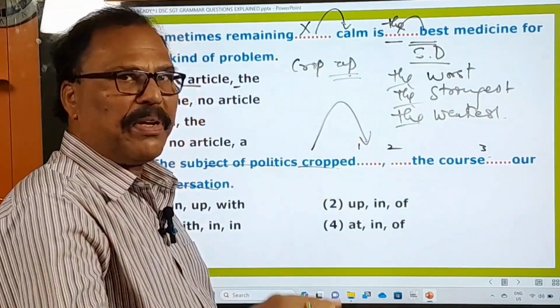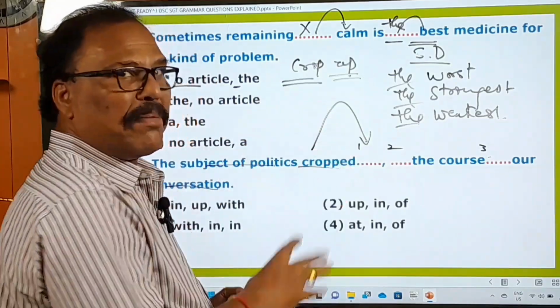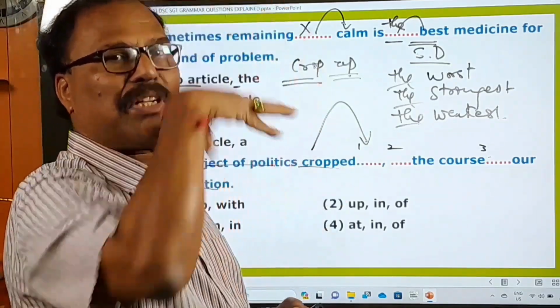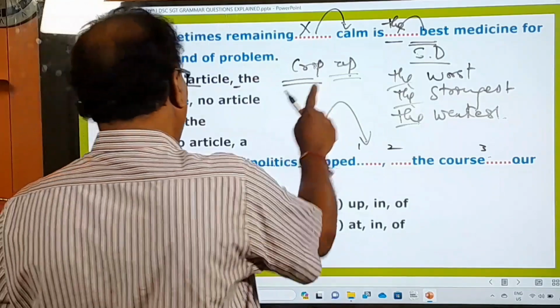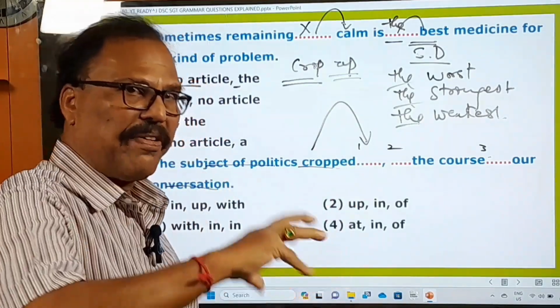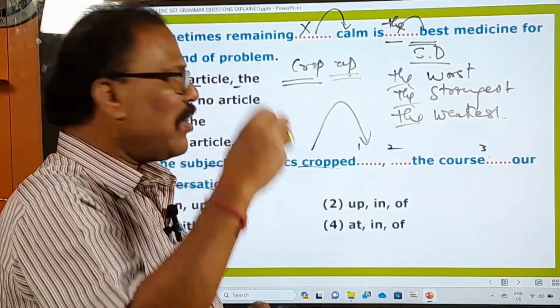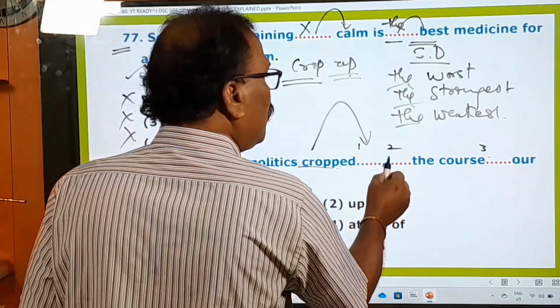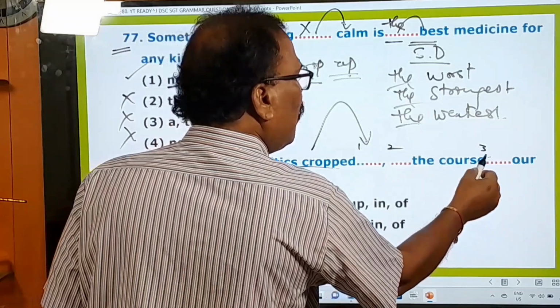Cropped up. Cropped up means surfaced. Bayalu paduta. Drushtiki vachuta. So that is the meaning. Okay, the subject of politics cropped up, that surfaced, right? And now second blank is there, and third blank.